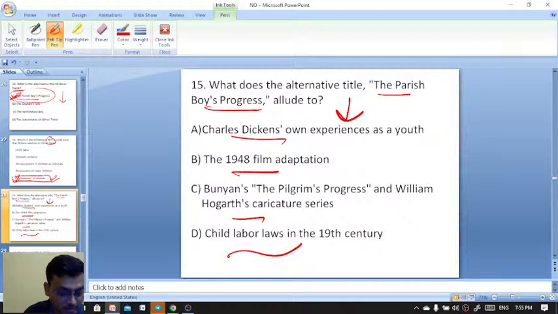Yeah. If you come daily like this, okay, daily I will be conducting classes for all of you. Daily there will be a mock test for everyone here. Here, Bunyan's Pilgrim's Progress and William Hogarth's caricature series actually. C is the right answer.